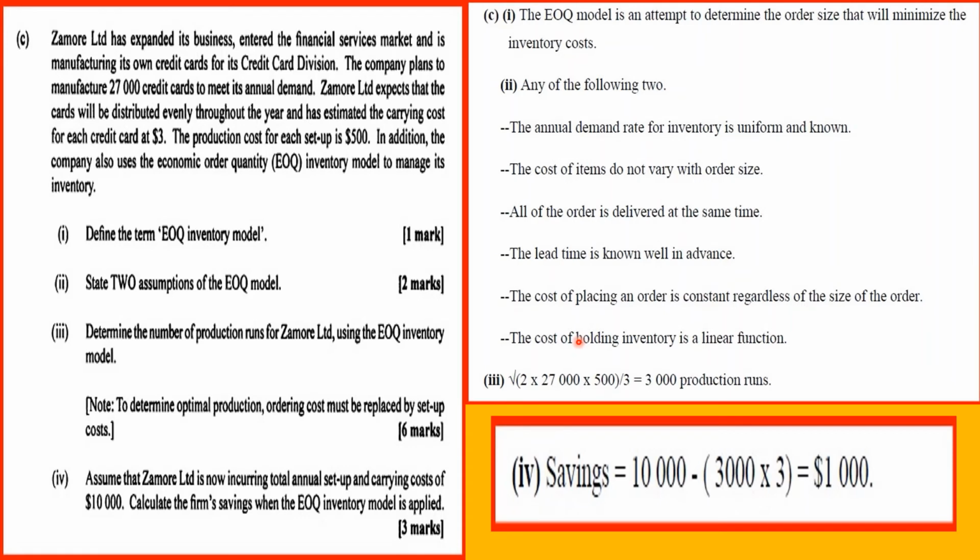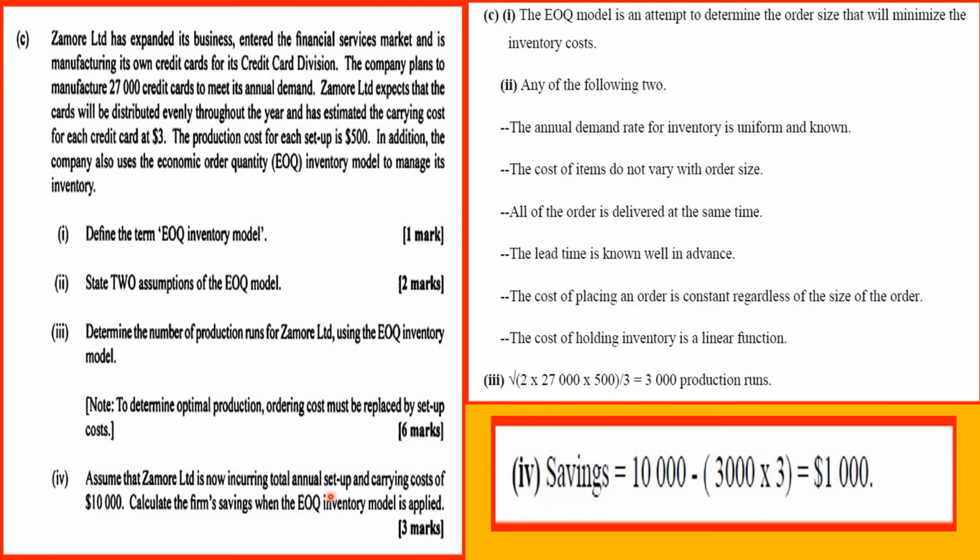surfaced. And we're looking at part 3 now. Determine the number of production runs. You have to calculate the EOQ, and the formula for it is the square root of twice the annual demand multiplied by the ordering cost, divided by the carrying cost per unit. Okay, you must do this part first before you find the square root, right? So when you work this out, you get 3,000 production runs.